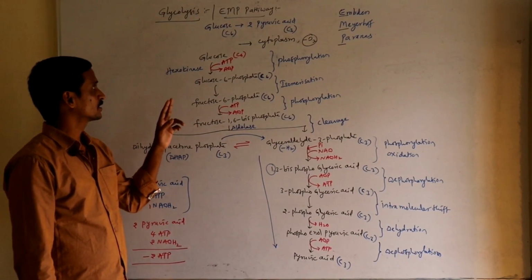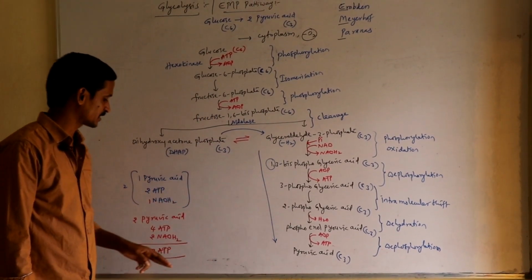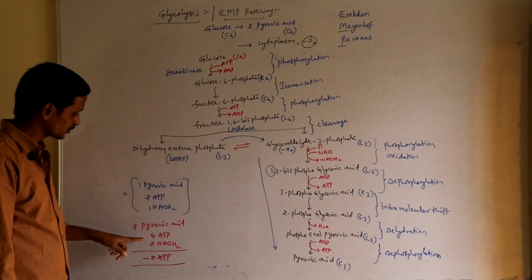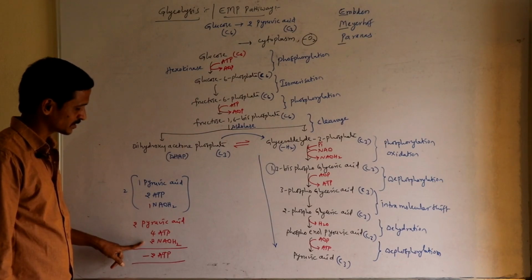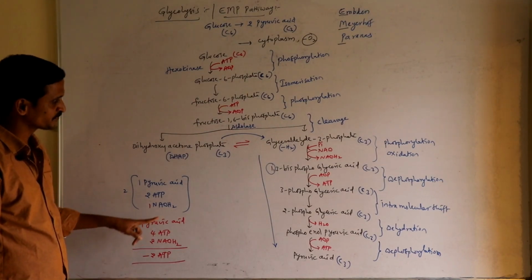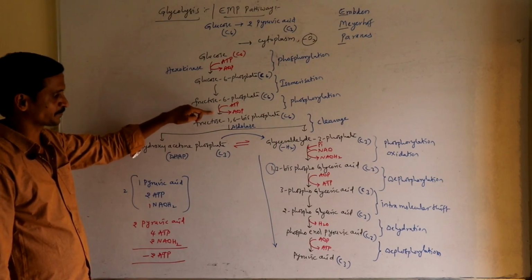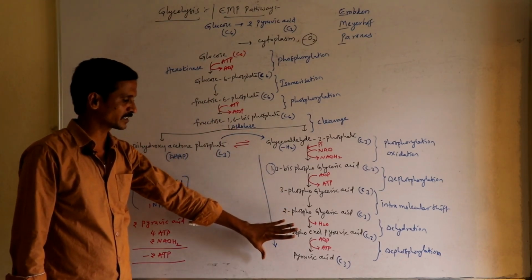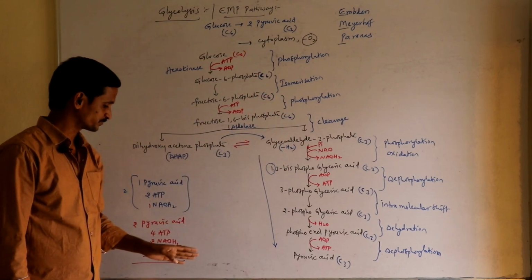So the process of breakdown of glucose into 2 molecules of pyruvic acid is glycolysis, during which 4 ATPs are produced and 2 NADH2 are produced, but 2 ATPs are consumed in the first and third step. So the total net gain of ATPs during glycolysis is only 2.